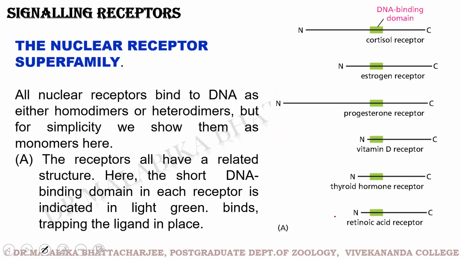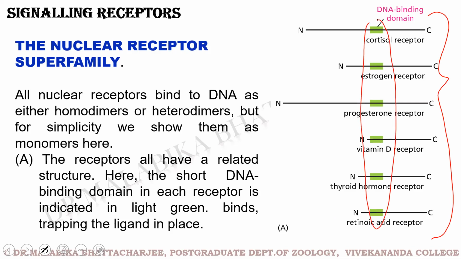Now we do some detailing of the receptors we studied. We start with the first category of receptors, the nuclear receptors. As you understand, these receptors on one hand can bind to the ligand, and being nuclear receptors, they are also capable of binding to the DNA. The majority of nuclear receptors, as you can see in the green portion, have a DNA binding domain.